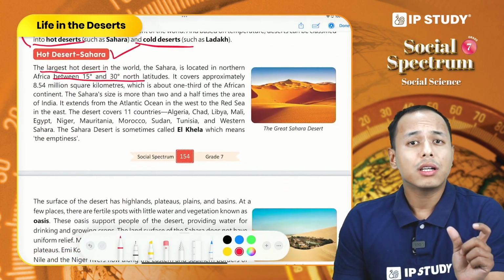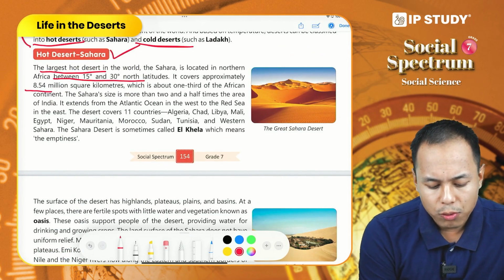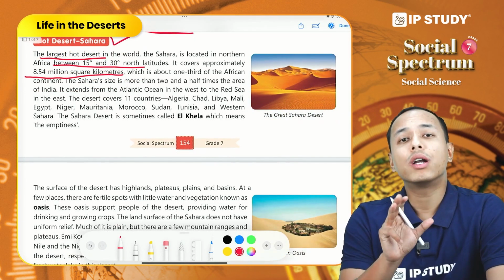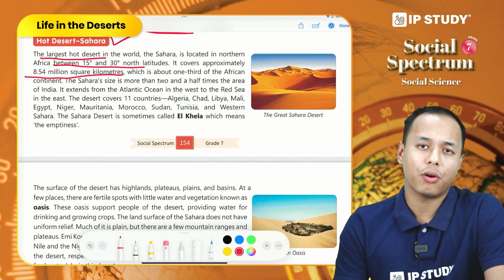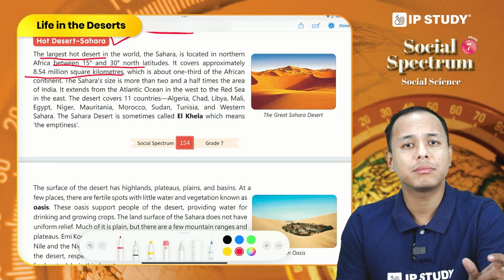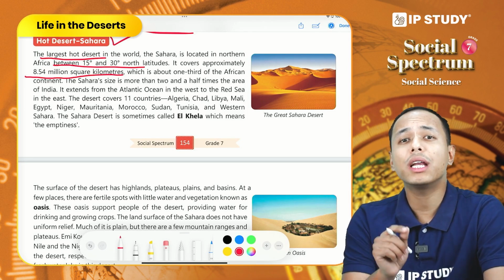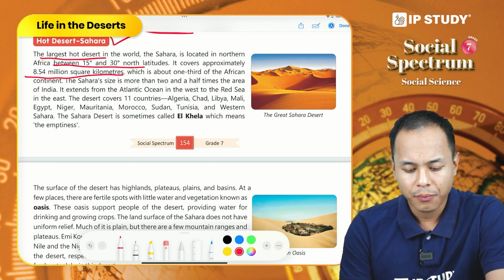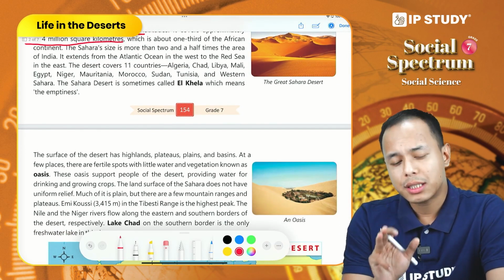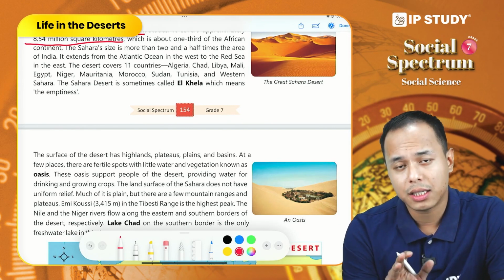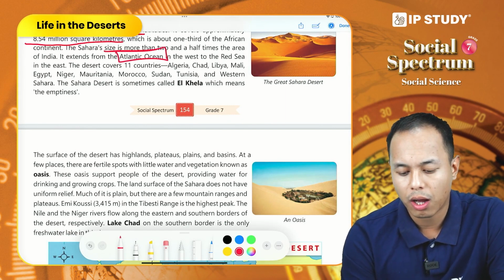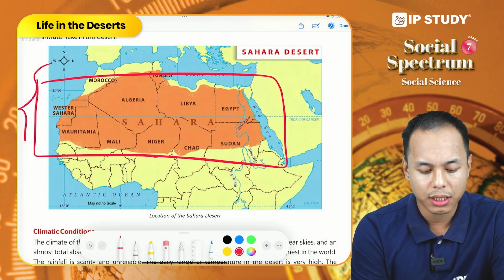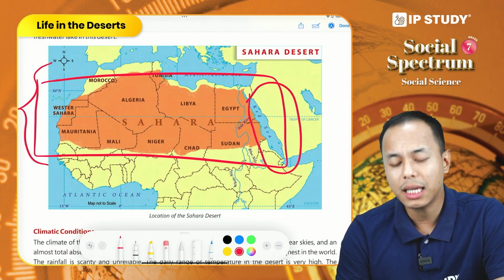In terms of area covered, it covers almost 8.54 million square kilometers, and it is one third of the total African continent. If we compare it to India, it is 2.5 times larger than the country of India. On the western part of the Sahara desert is the Atlantic Ocean, and in the eastern part is the Red Sea. So the Sahara desert extends from the Atlantic Ocean in the west to the Red Sea in the east.